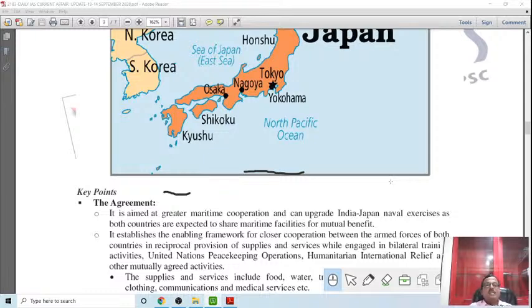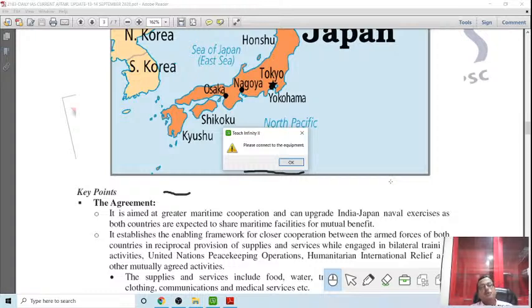It establishes the enabling framework for closer cooperation between the armed forces of both countries in reciprocal provision of supplies and services while engaged in bilateral training activity, United Nations peacekeeping operations, humanitarian international relief and other mutually agreed activity. Because normally when the naval forces of one country are deployed near the other country, they need services or other supplies.